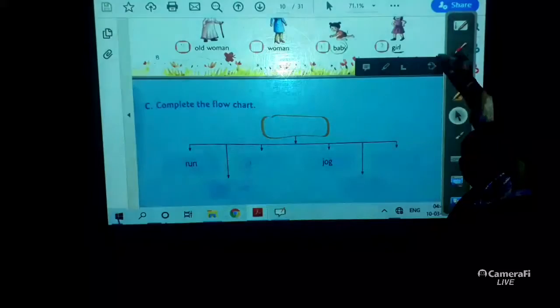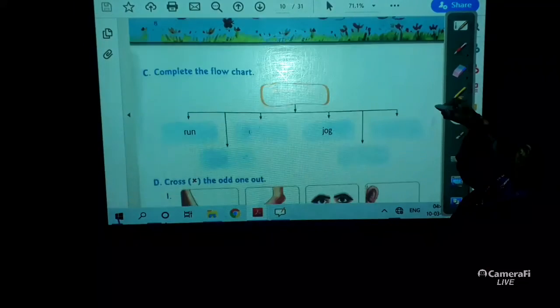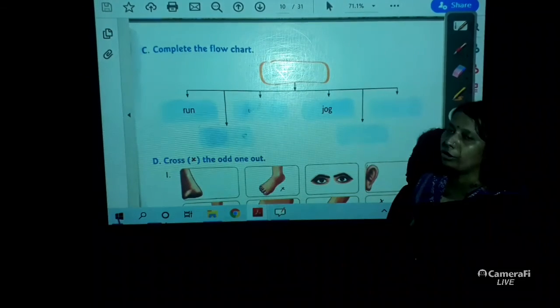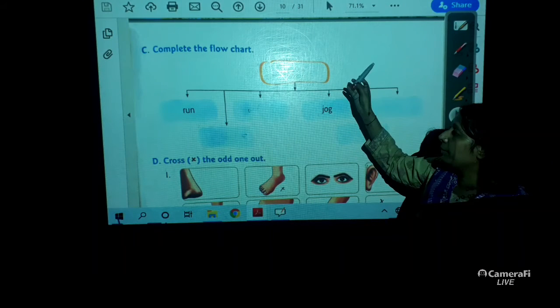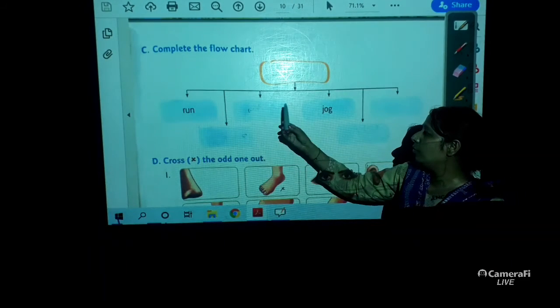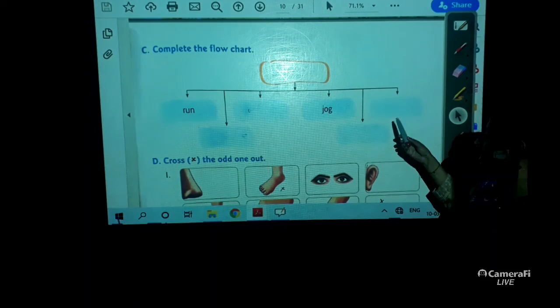Complete the flow chart. So here, as I taught you earlier also, you need to write here the things which can be done by legs: run, walk, jog, dance, skip.